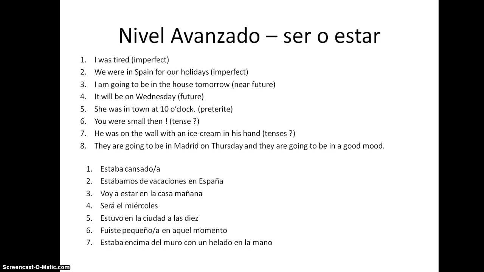He was on the wall with an ice cream in his hand. Estaba encima del muro con un helado en la mano. Again, position. The last one. Van a estar en Madrid el jueves, position. And then not a permanent state of mood. So van a estar de buen humor. Okay, rewind it back if you're not sure. And then hopefully that's okay.